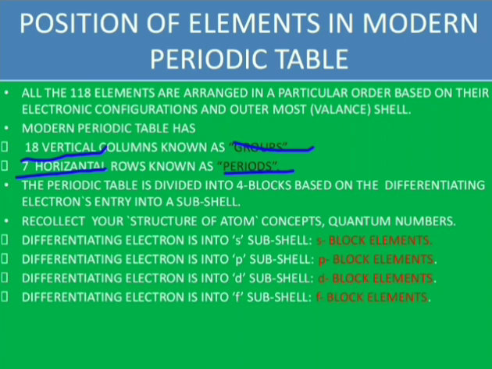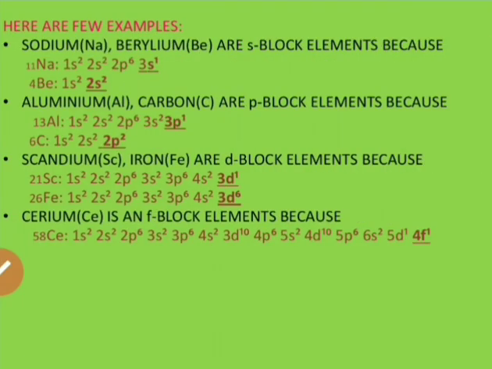The periodic table is divided into 4 blocks based on the differentiating electron's entry into the subshell. So if the differentiating electron enters a particular subshell, then that atom belongs to that particular block. We have 4 blocks: s, p, d, f block elements. You have studied these s orbital, p orbital, d orbital, and f orbital in the structure of atom chapter. Now let us know what s block elements and p block elements are.